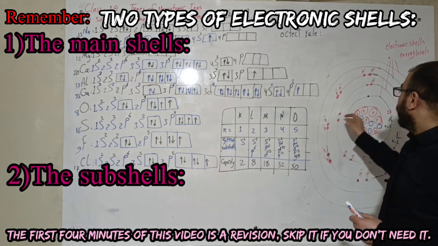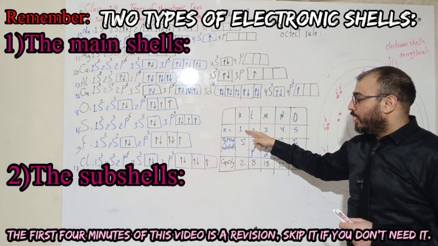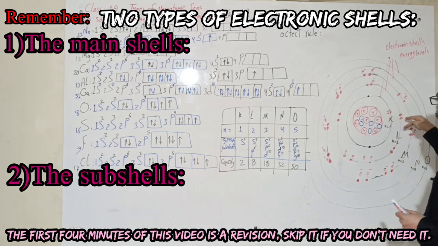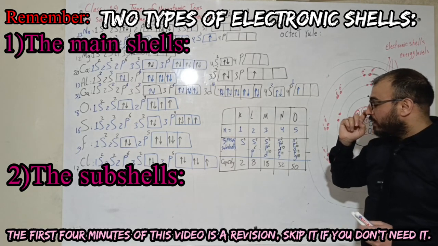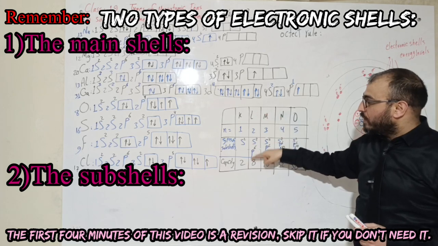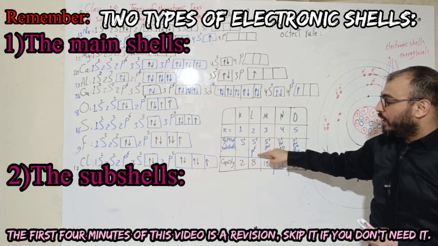For example, K has only one subshell which can take 2 electrons, and inside L we have two types of subshells, S and P. As you know, the capacity of L is 8 electrons, 2 electrons for S and 6 electrons for P.